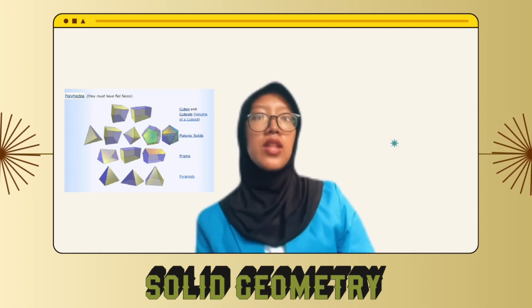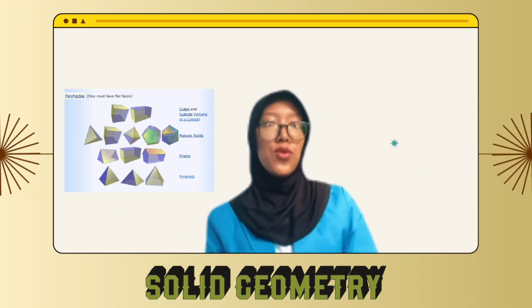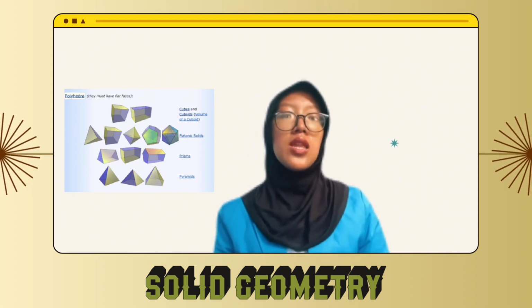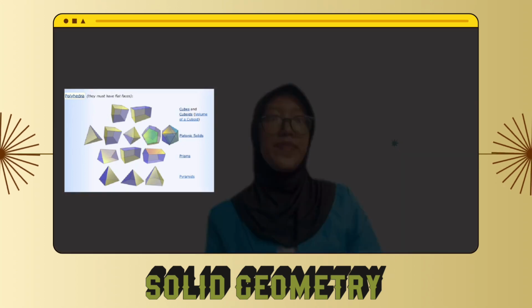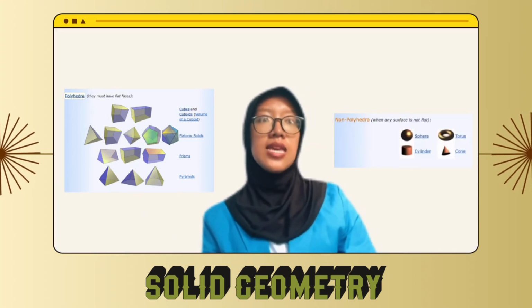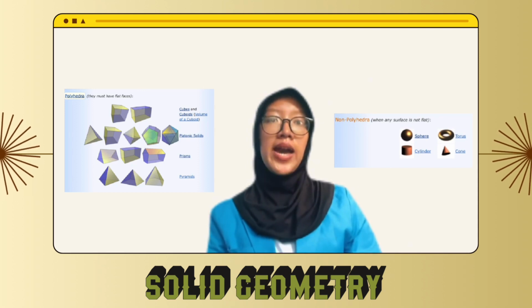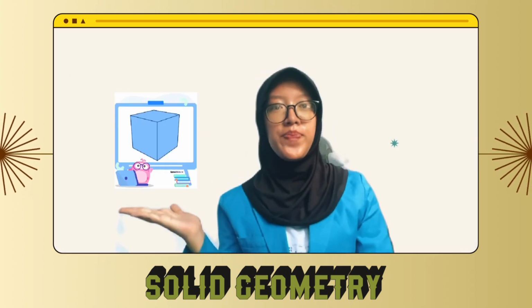First, cube and cuboid, or volume of a cuboid. Two, Platonic solids. Three, prism. And four, pyramid. Non-polyhedra are solids where any surface is not flat. One, sphere. Two, torus. Three, cylinder. And four, cone.